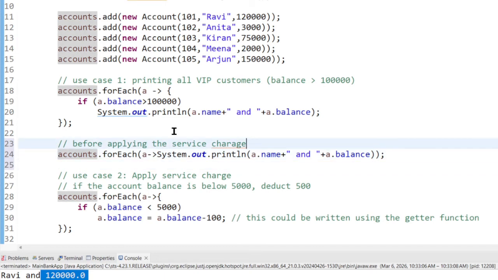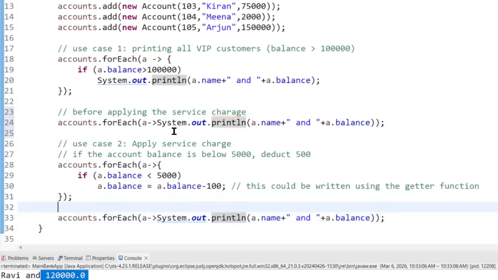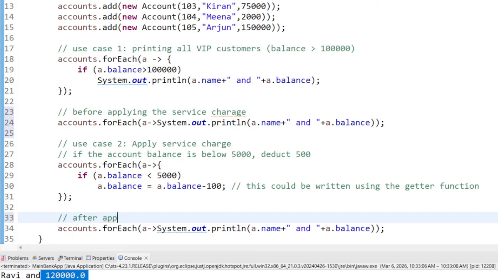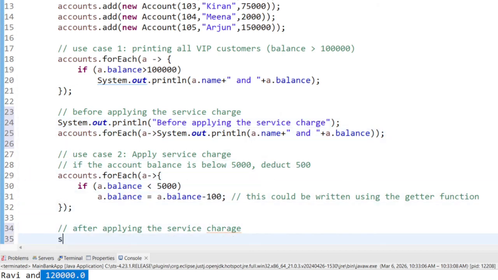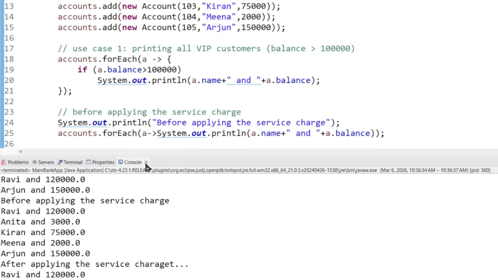Before applying the service charge, and this is after applying the service charge. Okay, all right, so System.out.println "before applying the service charge", and this is "after applying the service charge". Okay, let's see whether it works. Okay, fabulous. See that? So before applying the service charge, 12,000.